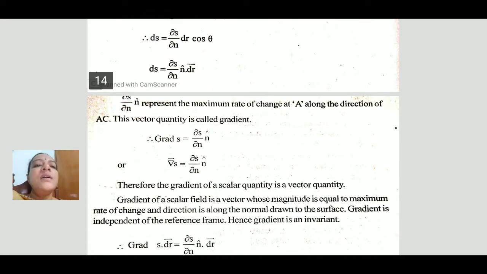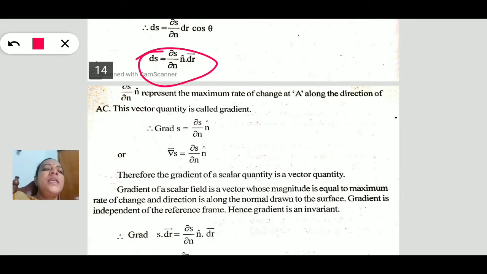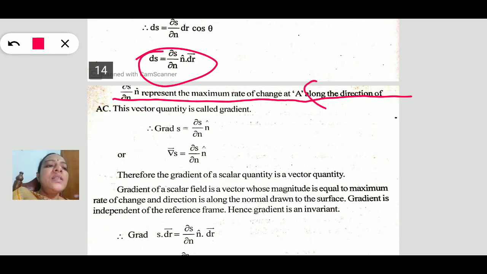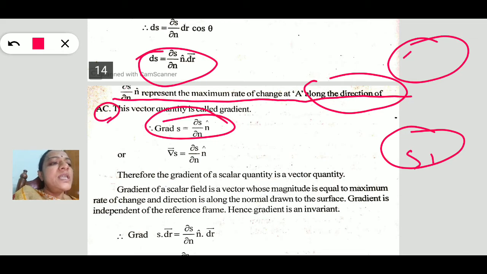That means this ds, the change from level surface S1 to S2, is nothing but dou S by dou N, n cap dot dr. This represents the maximum rate of change at A along the direction of AC. That is the maximum rate change. This is known as a gradient. Maximum rate change will be in the direction of AC only, because automatically these are the level surfaces S1, S2.